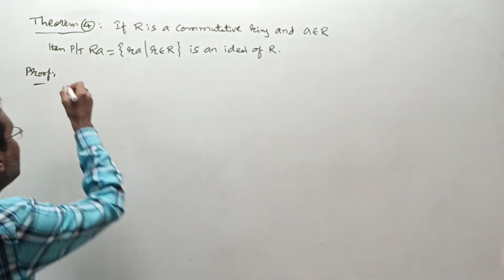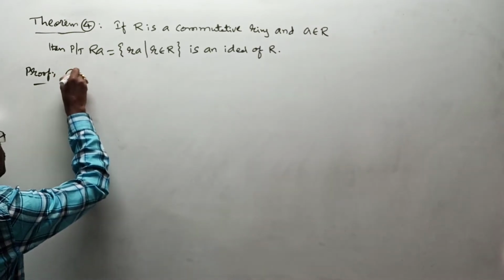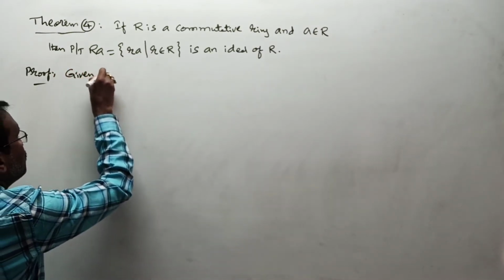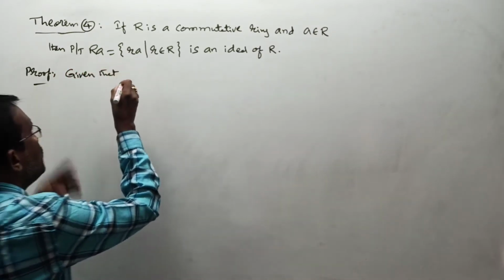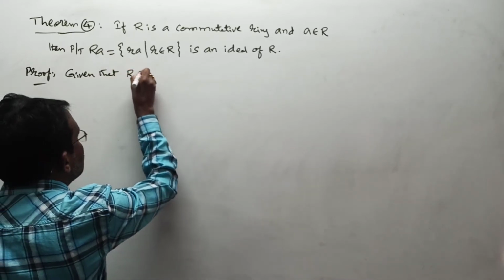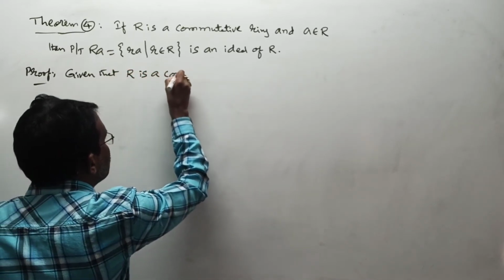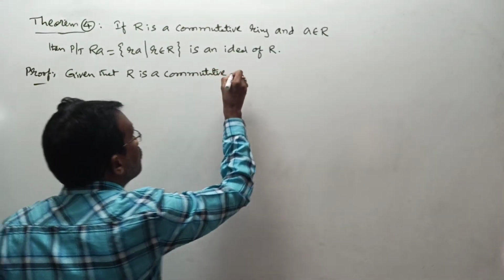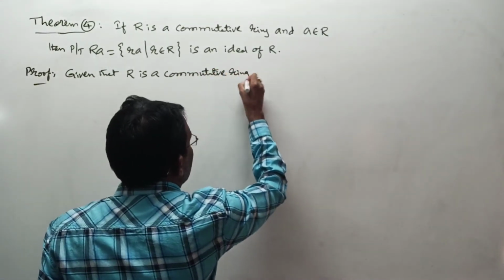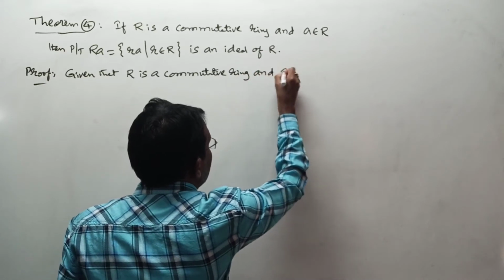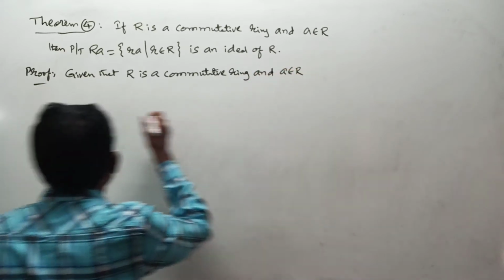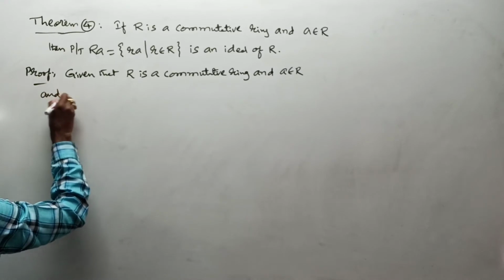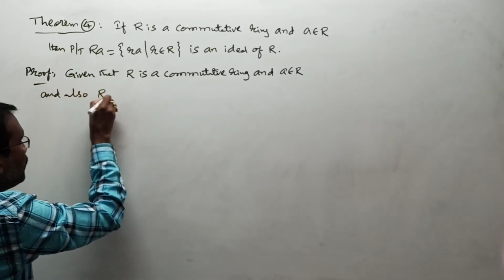Yes, first I am writing all given conditions here. In the statement, they are giving that R is a commutative ring and A is an element of R, and also your new set RA is what?